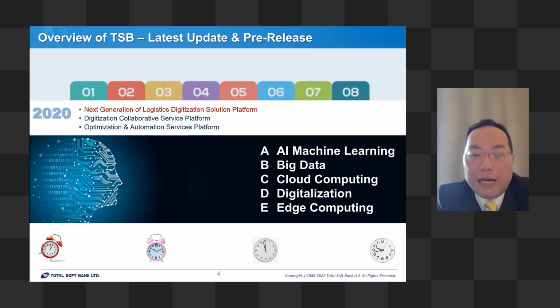We're putting in AI, machine learning, and big data. We put our system into the cloud platform, which can run in AWS, Microsoft Azure, or another cloud platform as well.